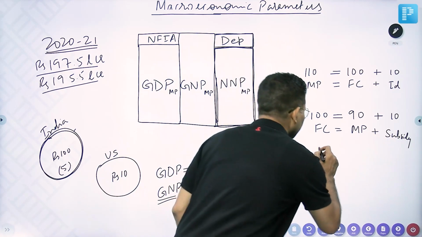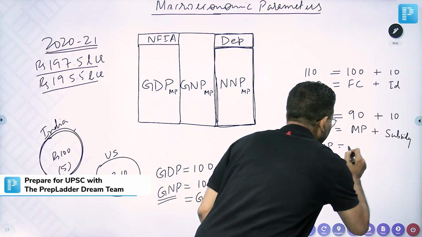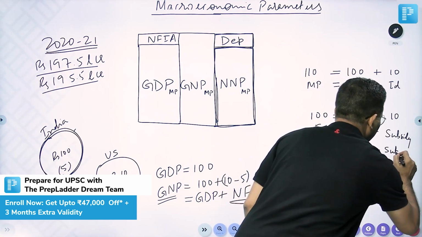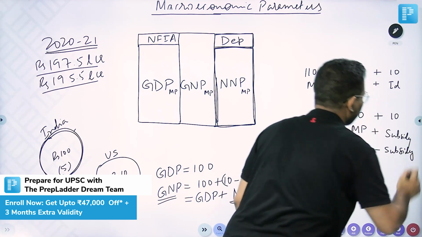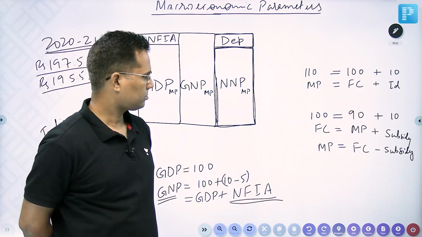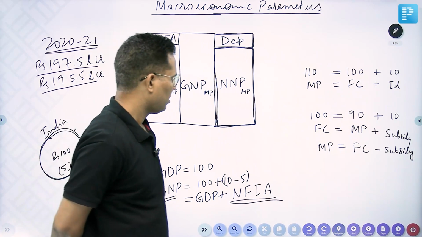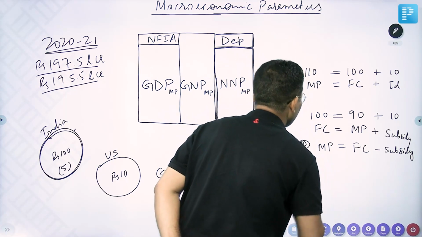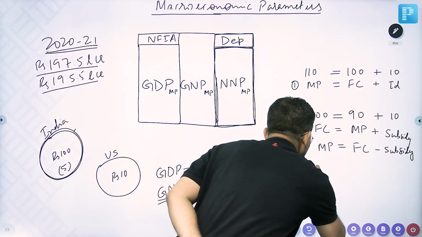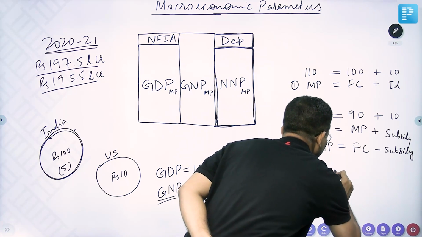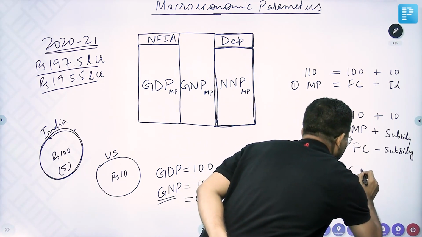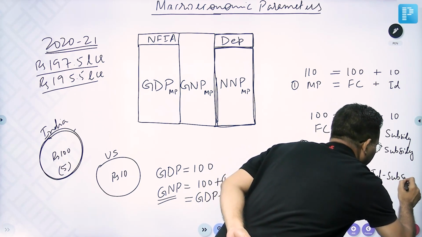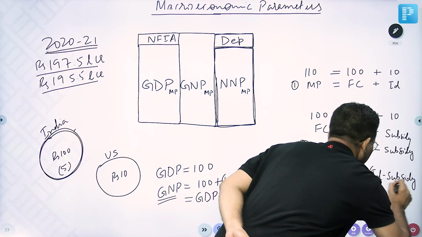If you write it another way, this becomes market price is equal to factor cost minus subsidy. Right? So this is the first, this is the second. If you combine, this becomes market price is equal to factor cost plus taxes minus subsidy.